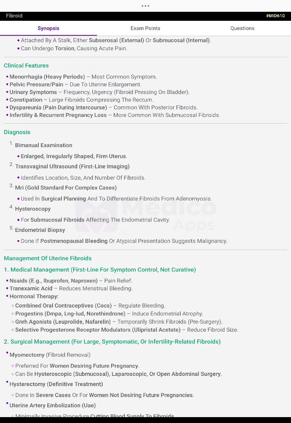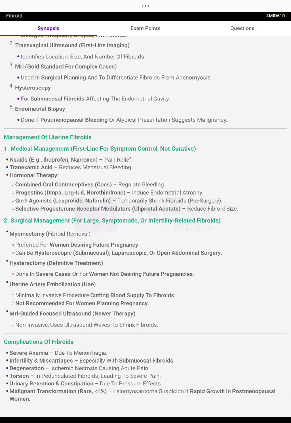Bimanual examination: enlarged, irregularly shaped, and firm uterus. Transvaginal ultrasound is the first-line imaging and identifies the location, size, and number of fibroids. MRI is the gold standard for complex cases, used in surgical planning and to differentiate fibroids from adenomyosis. Hysteroscopy is used for submucosal fibroids affecting the endometrial cavity. Endometrial biopsy is done if postmenopausal bleeding or an atypical presentation suggests malignancy.